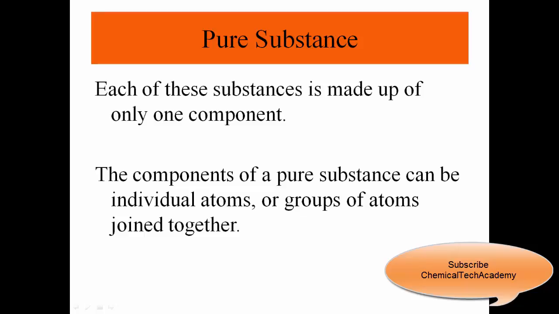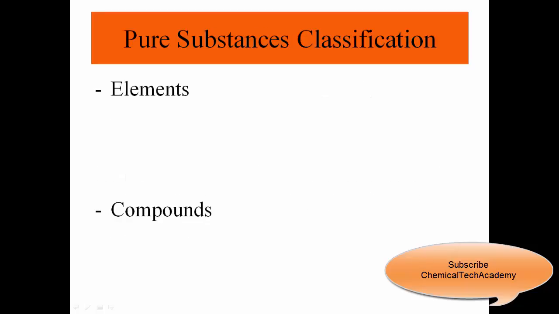And the components of a pure substance can be individual atoms or groups of atoms joined together, which are called molecules. We can classify pure substances in two classes, elements and compounds. So let's see what the differences are and what the examples are for elements and compounds.